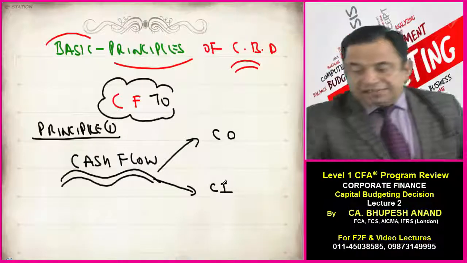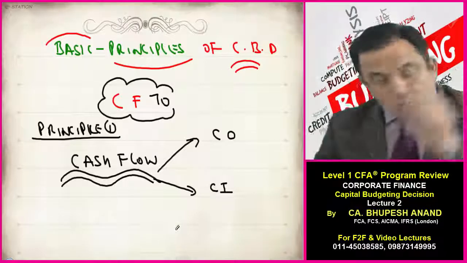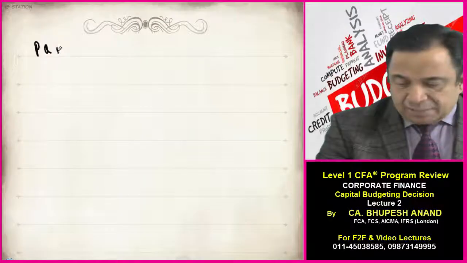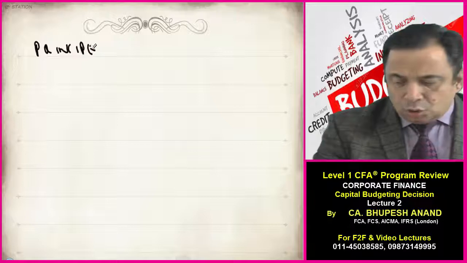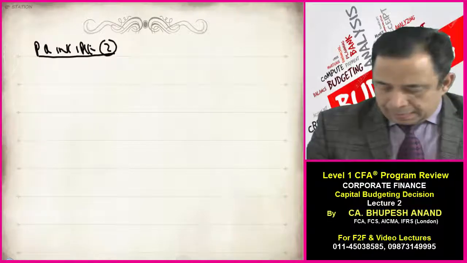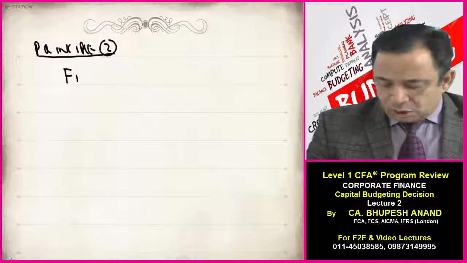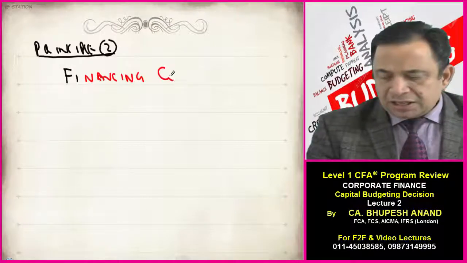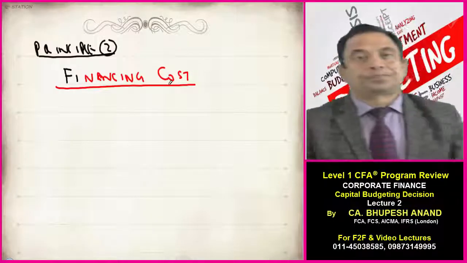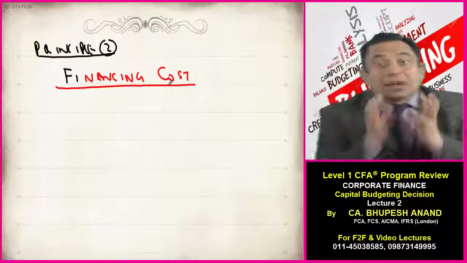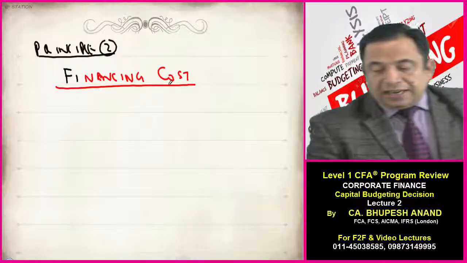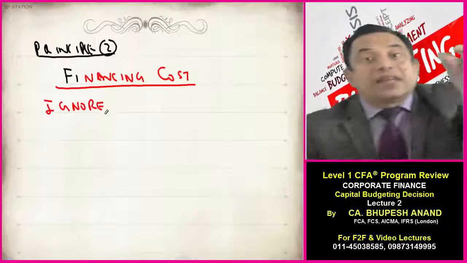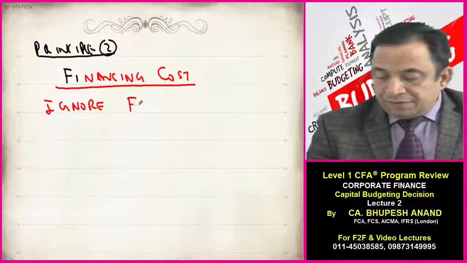So CFTO. I have written CFTO. When I say F, I mean principle number 2, and it means financing cost. Let me explain a very important concept. It means financing cost. We should ignore financing cost while accepting or rejecting, or while evaluating a capital budgeting project.